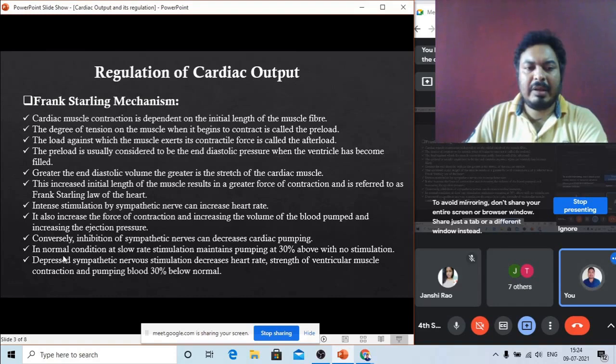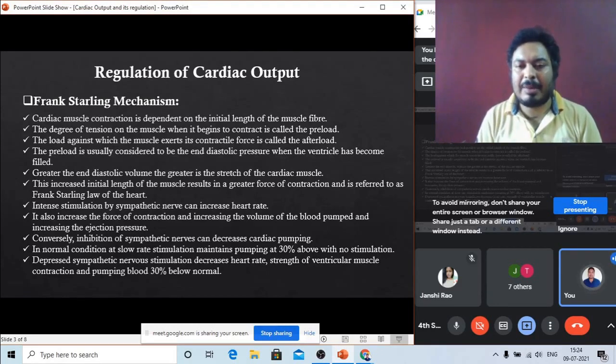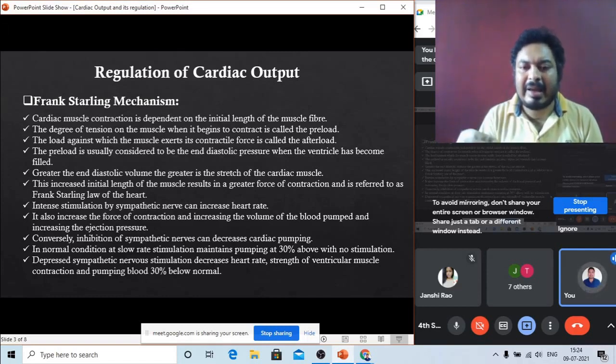Now see, in normal condition, at a slow rate, stimulation maintains pumping at 30% above the no stimulation level. That means suppose we are in a resting condition. In a resting condition, our sympathetic nerve gives stimulus to the heart at a very slow rate, so the contraction of the heart is maintained at a slow rate. But still it is 30% higher than the no stimulation.